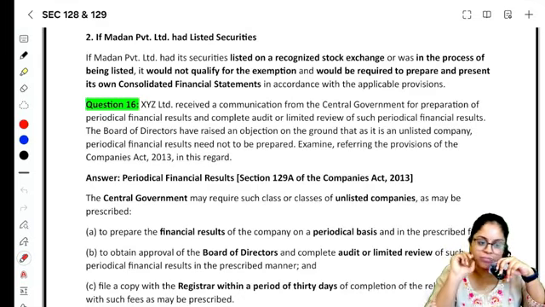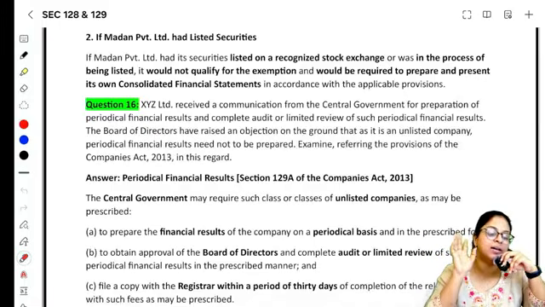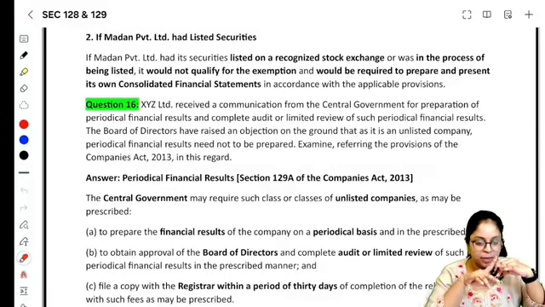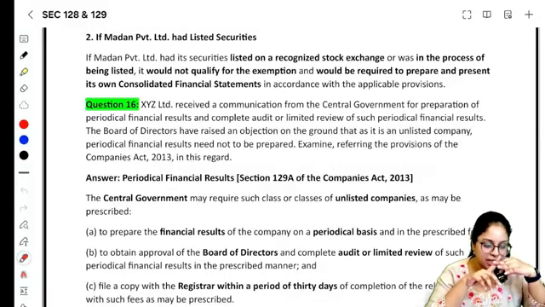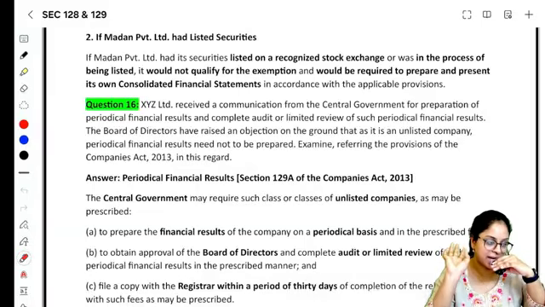Is that correct? No. Even if you are an unlisted company, for a prescribed unlisted company, the central government under section 129A will clearly tell whether you are required to prepare financial statements or not. If you are required to prepare, you should prepare it and give it to the board for approval. Then you should get its audit or limited review done as may be prescribed. Then submit it to the ROC within a period of 30 days. All this has been given in 129A clearly.